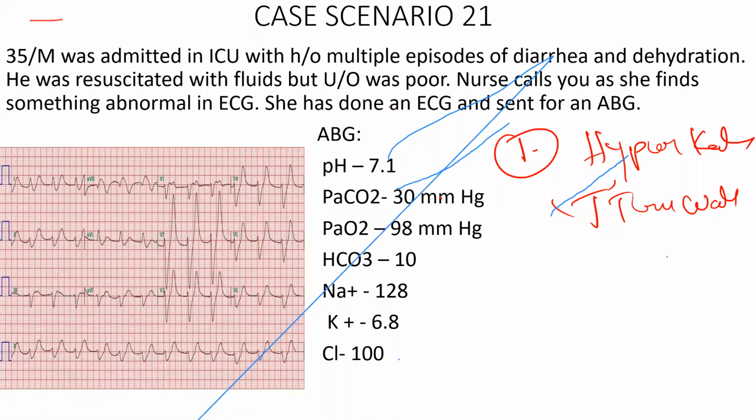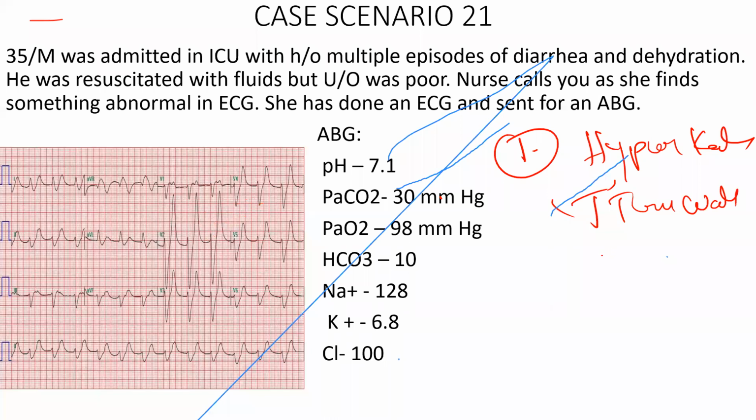Sir, when do you say it is a tall T wave? What is the criteria? When the amplitude of the T wave is more than 50% of the amplitude of the R wave, then only it is called a significant T wave or tall T wave. The amplitude of the T wave should be more than 50% of the preceding R wave of the same complex. Do you get the point? Yes, sir. Good.